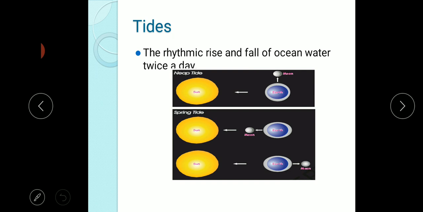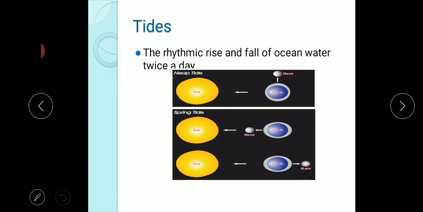High tide means the water level on the seashore will be high. Low tide means the water level will fall to the lowest level and reduce from the seashore, right?